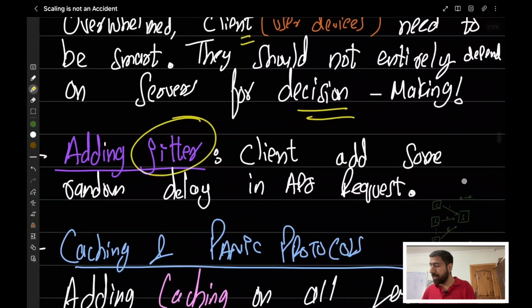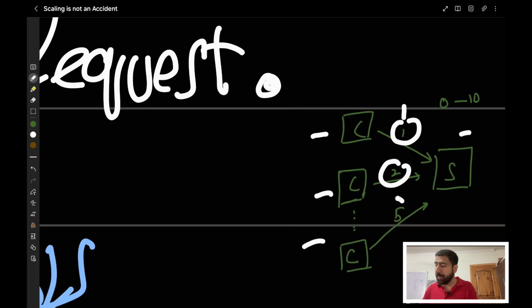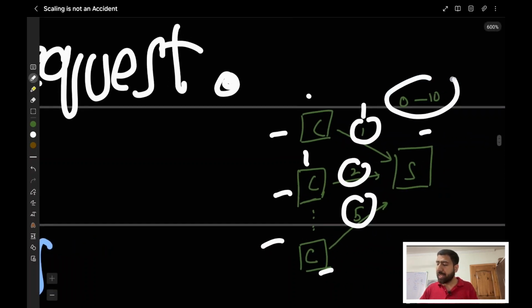Let's take a little bit of an example here. What we are seeing is we have 3 clients which are sending requests to the server. For every request, we're adding, let's say, a 1 second delay, 2 second delay, 5 second delay. So let's say this client makes the request now. After 1 second, we'll be sending this to the server. For this client, we'll be sending it after 2 seconds. And for this one, after 5 seconds. They will have some kind of a range, let's say 0 to 10 seconds. Now let's say we have millions of requests coming in. What we're doing here is distributing that 1 million requests over this 10 second duration.